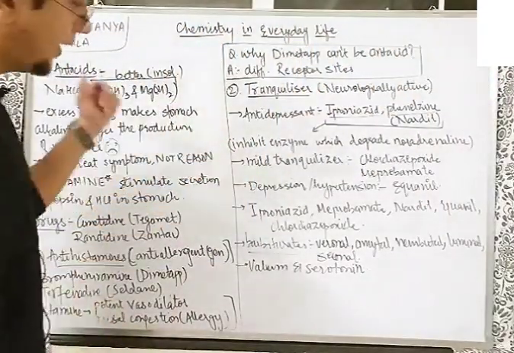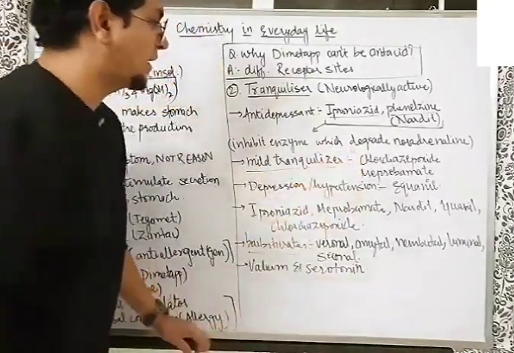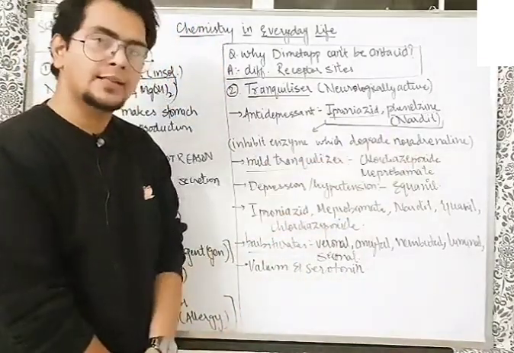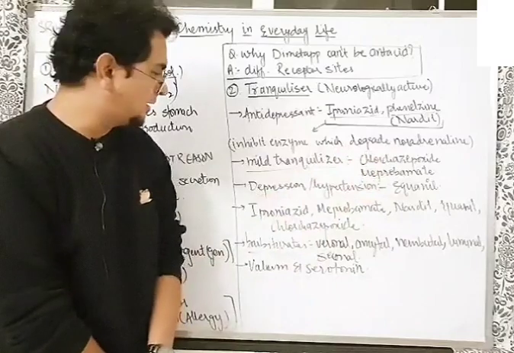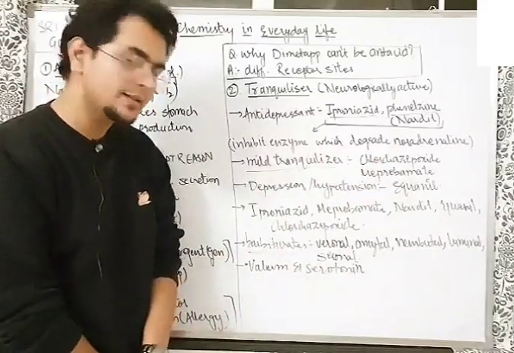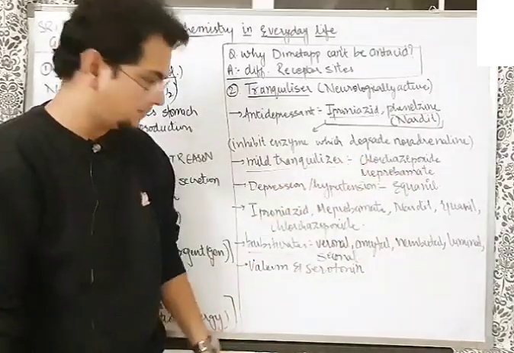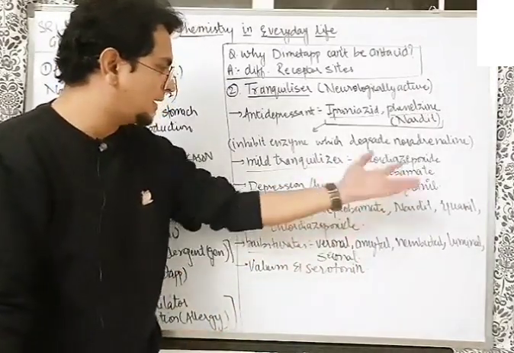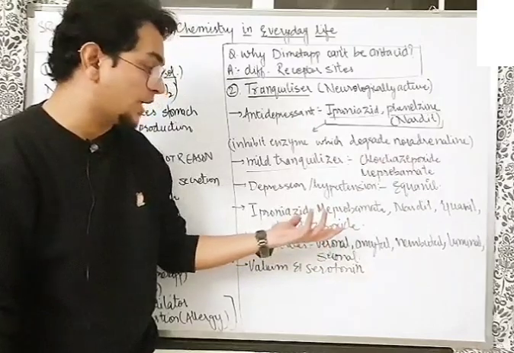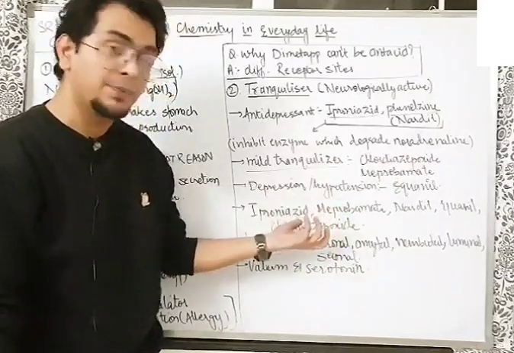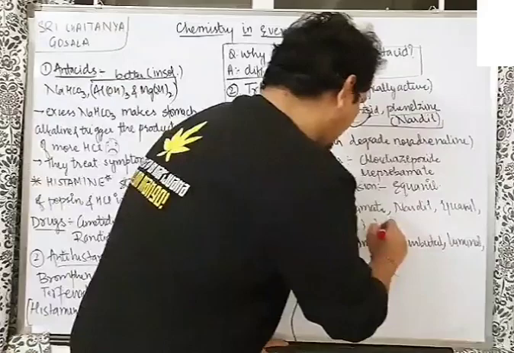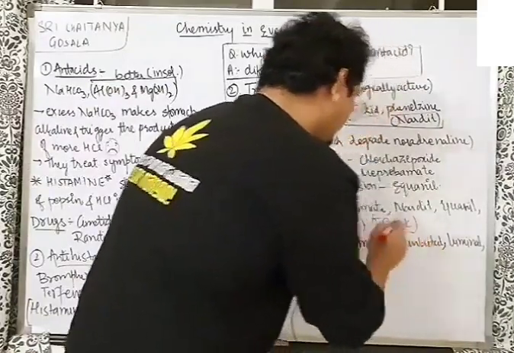Going ahead, examples of mild tranquilizers you have to keep in mind: chlordiazepoxide, meprobamate. These are the examples of mild tranquilizers. Depression and hypertension are treated by Equanil. Iproniazid, meprobamate, Nardil, Equanil, chlordiazepoxide. These you have to mug up, and I'll tell you a trick to remember that.